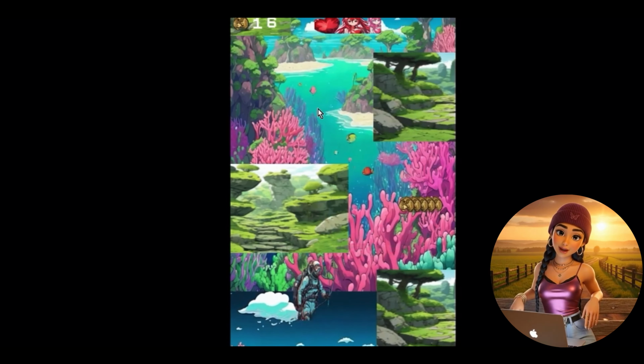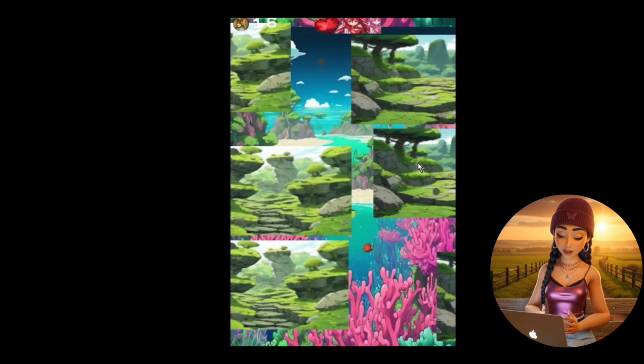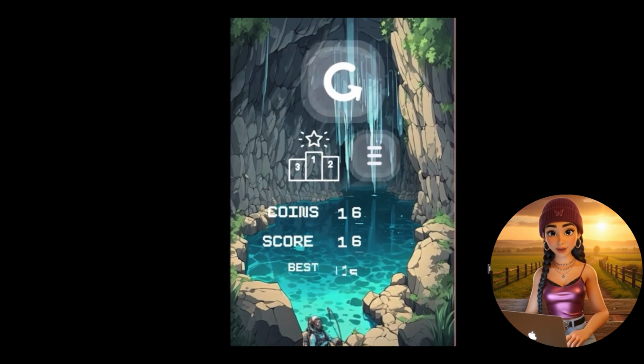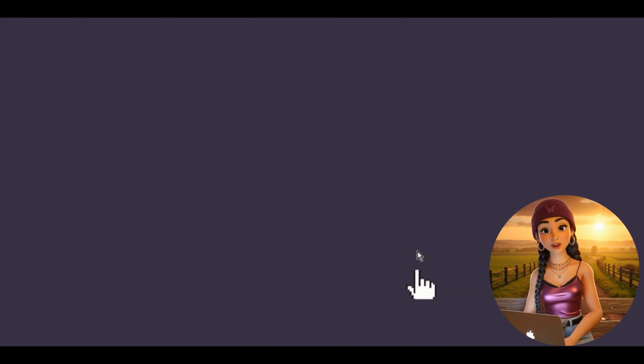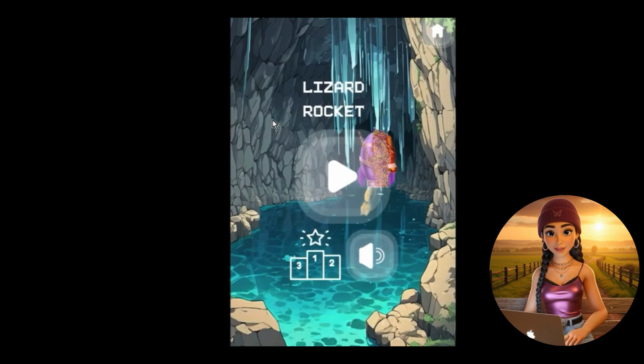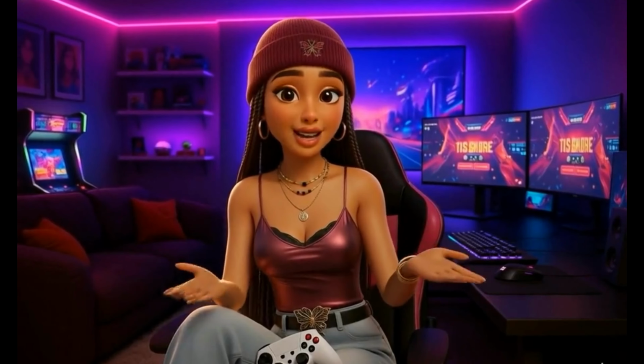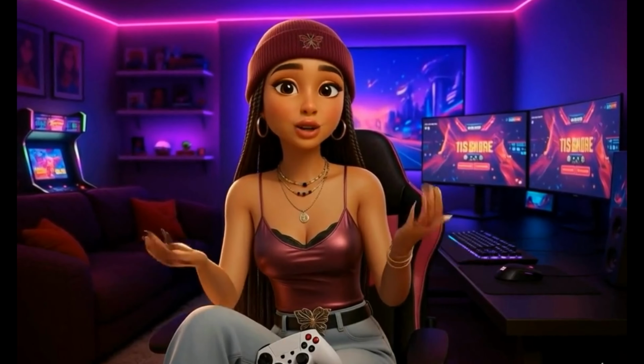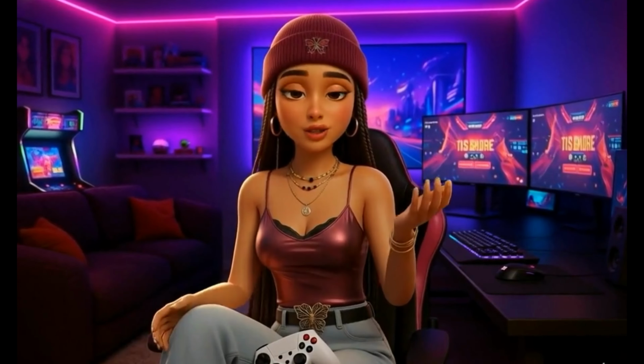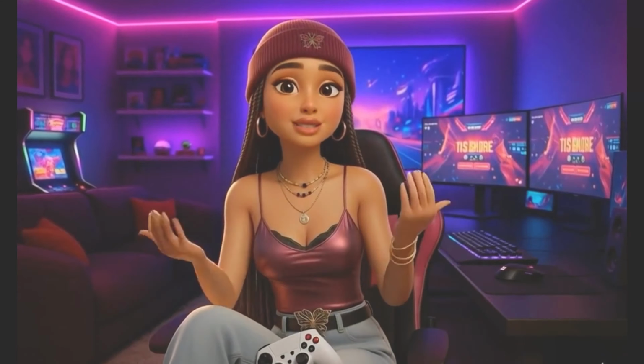I'm moving the robot using the arrow keys. Look, the crystals sparkle when collected. Export your games for others to play. Some platforms even allow multiplayer experiences. So yes, with just text, you're already creating real 3D interactive worlds.